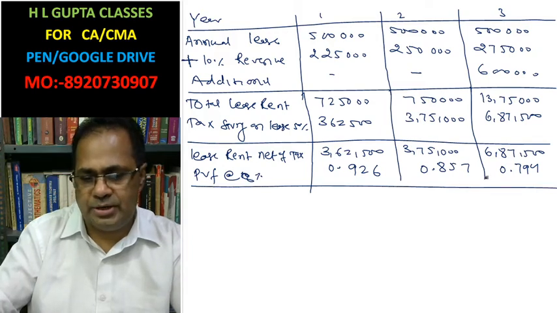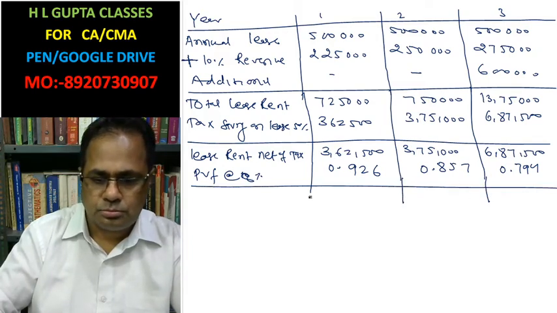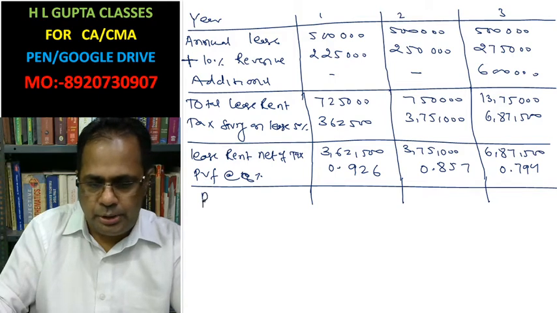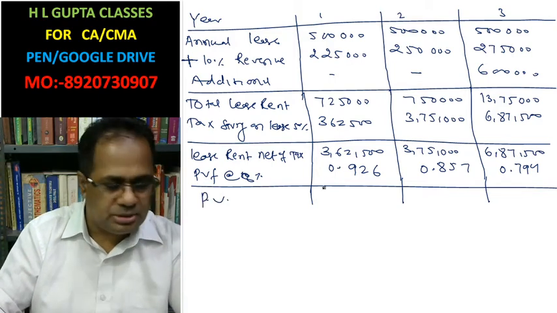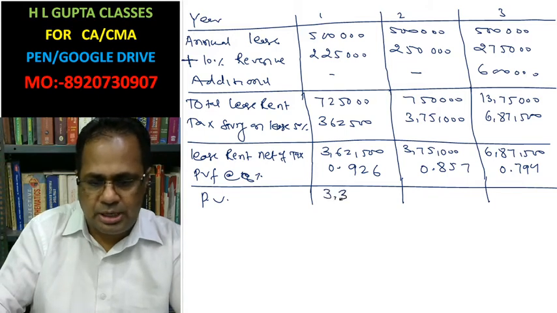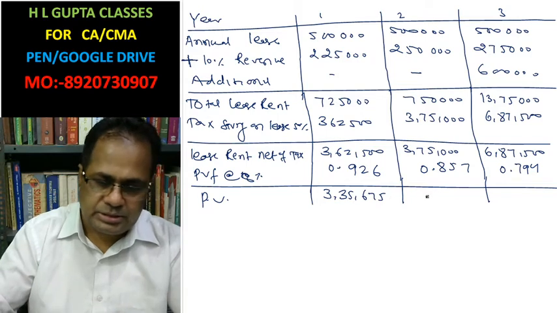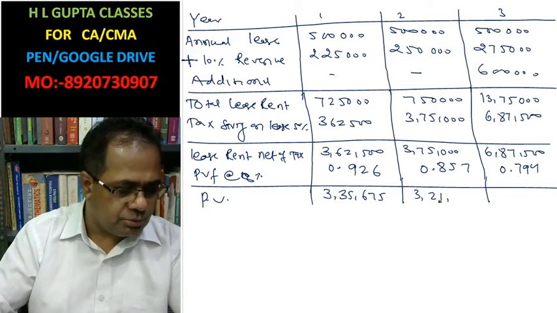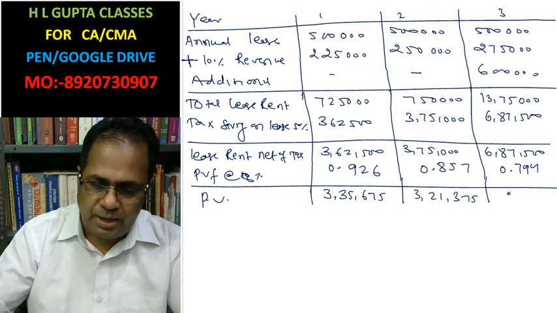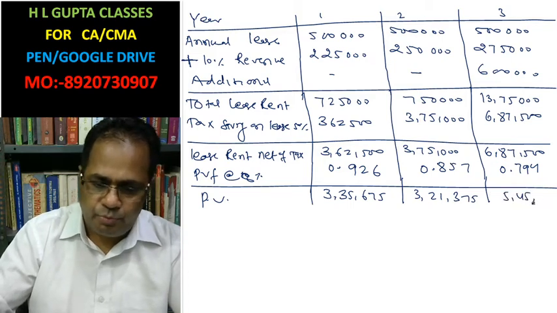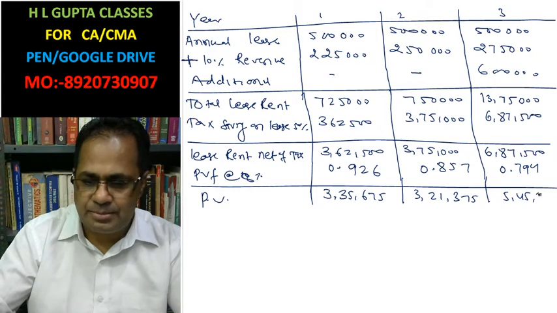Now present value. You multiply this and you will have 3,35,675, 3,21,375, and 5,45,875.